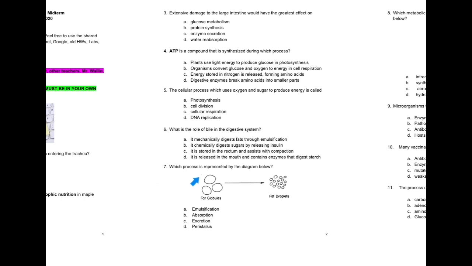7. Which process is represented by the diagram below? Fat globules, fat droplets. A. Emulsification. B. Absorption. C. Excretion. D. Peristalsis.